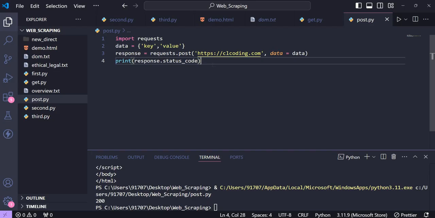Then security wise, get is less secure because the data is visible in the URL and stored in browser history. But post is more secure because the data is not visible in the URL. Though it is still not internally encrypted, the information is not directly visible in the URL. So that is the thing.